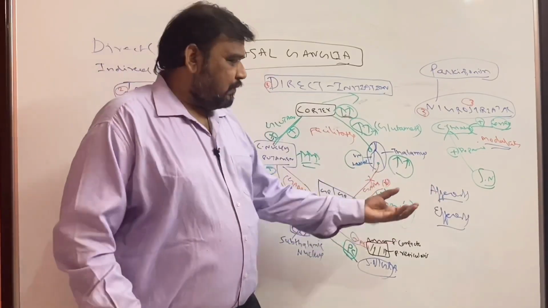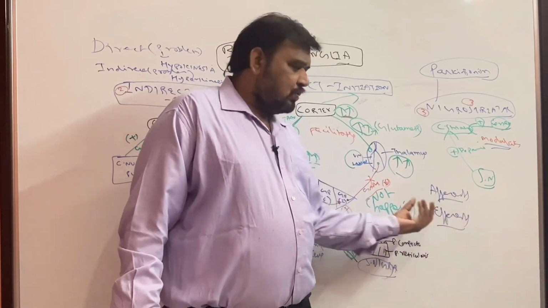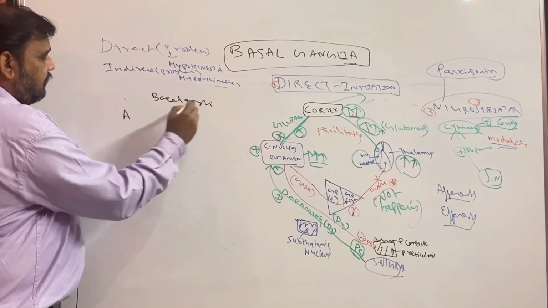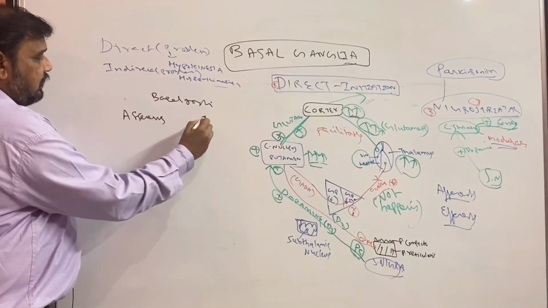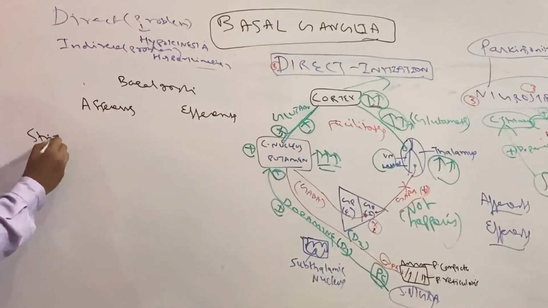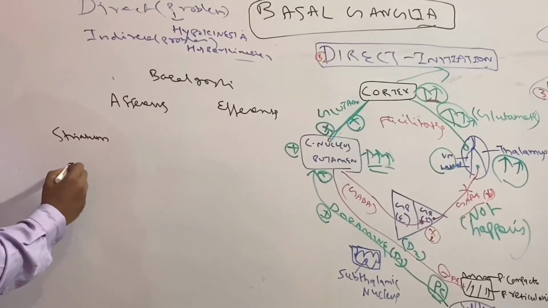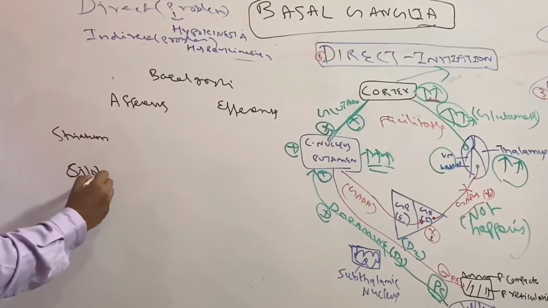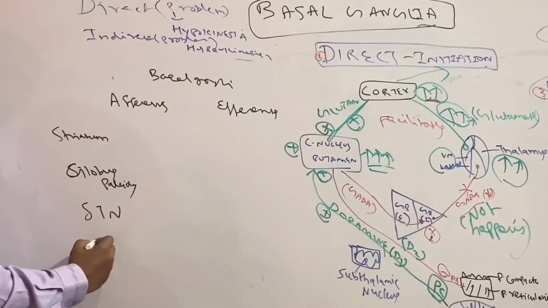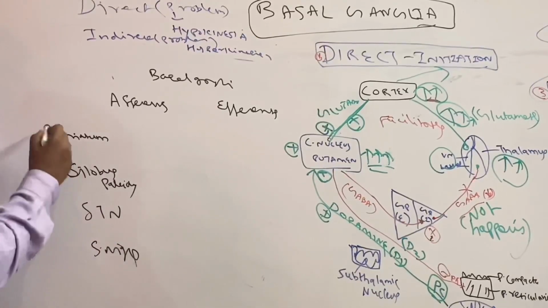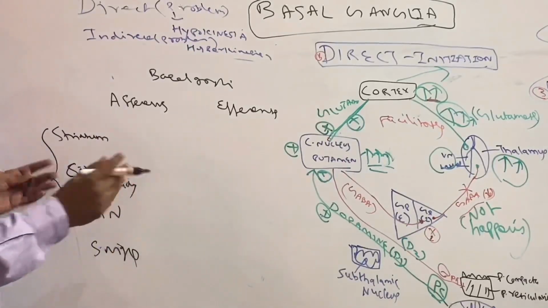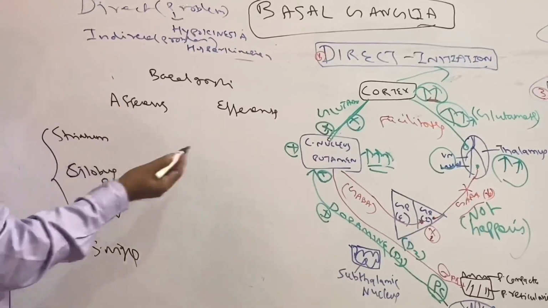Now from the exam point of view, usually they may ask what are the afferents and what are the efferents. So from the diagram, how I will be dividing is basal ganglia, afferents and efferents. I will divide like from corpus striatum, from globus pallidus, from subthalamic nucleus, from substantia nigra. So all these are components of basal ganglia. What are the afferents coming to this? What are the efferents going out of this? So this will be the afferents and efferents of basal ganglia like this.